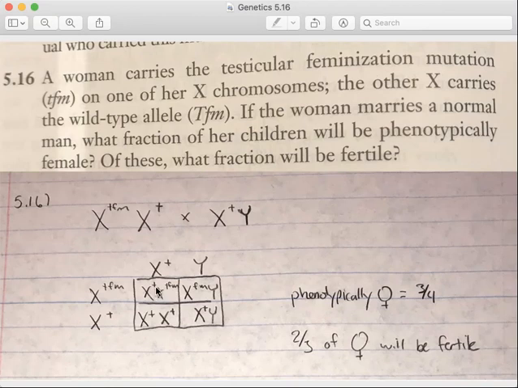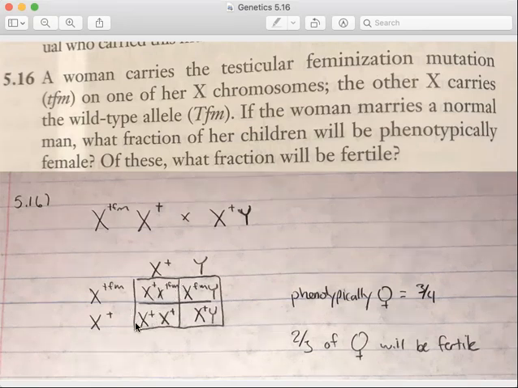Remember, in order to be male, you have to have the testis determination factor, the SRY gene, on the Y chromosome, right? And then also you have to be wild type on the X chromosome at the testicular feminization gene. And so this individual would be female.